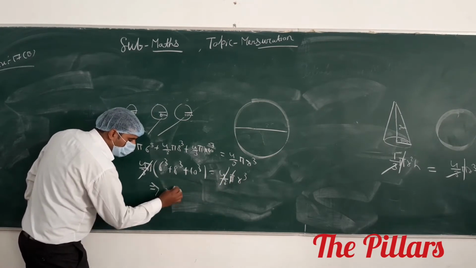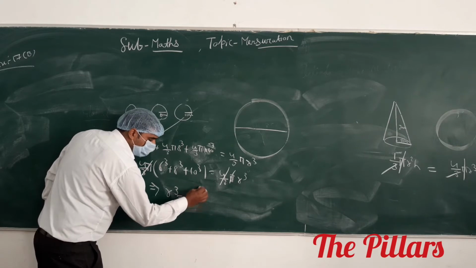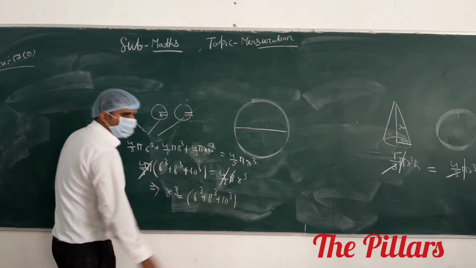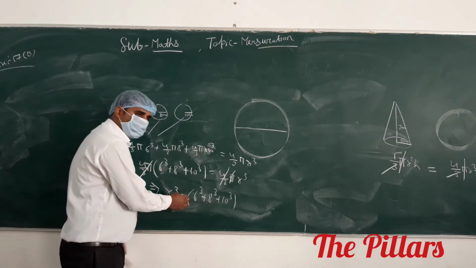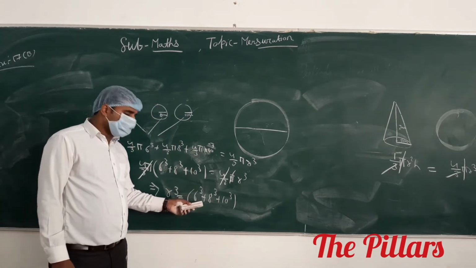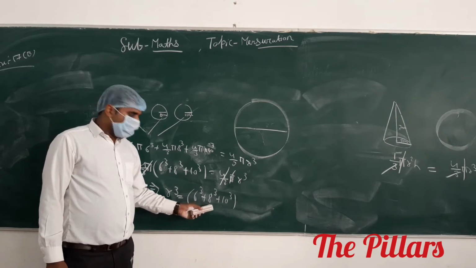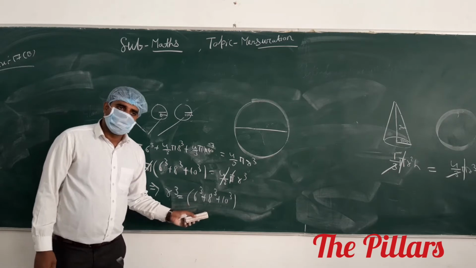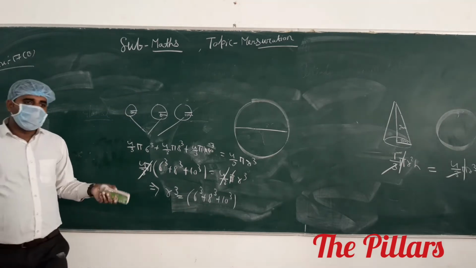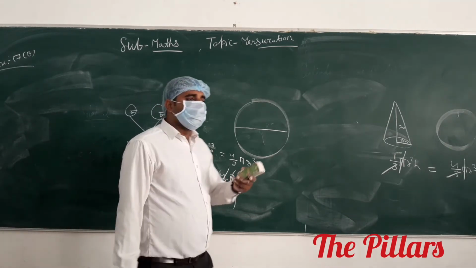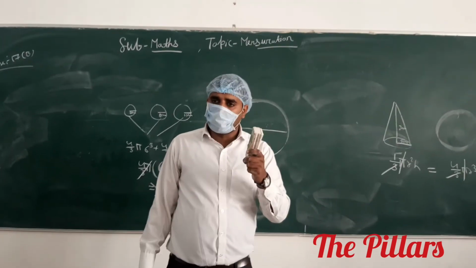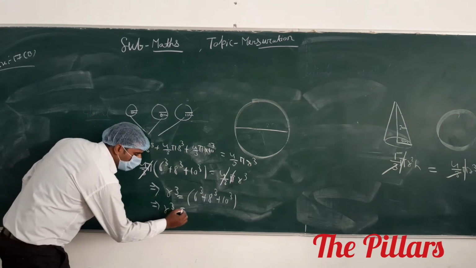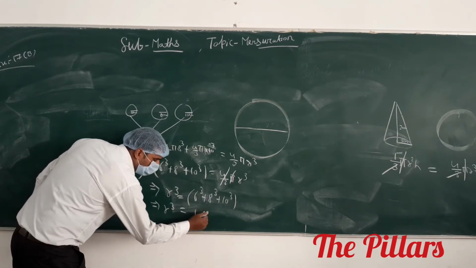This implies that the value of r cube equals 6 cube plus 8 cube plus 10 cube. 6 cube is 216, 10 cube is 1000, and 8 cube is 512. The total is 1728, and 1728 is the cube of 12. So r cube equals 1728, and r is equal to 12.